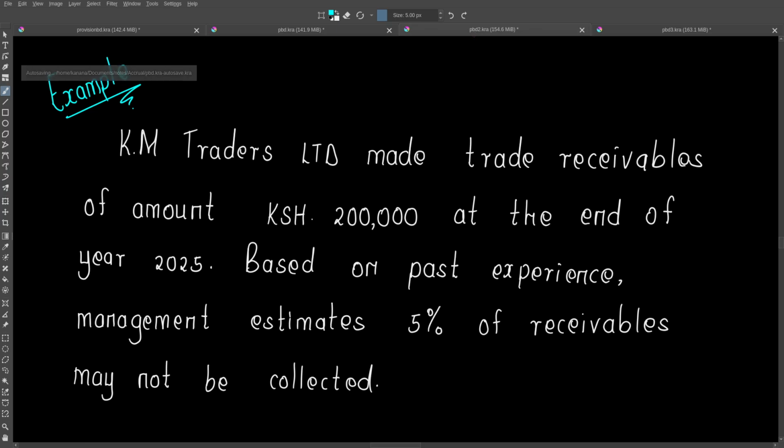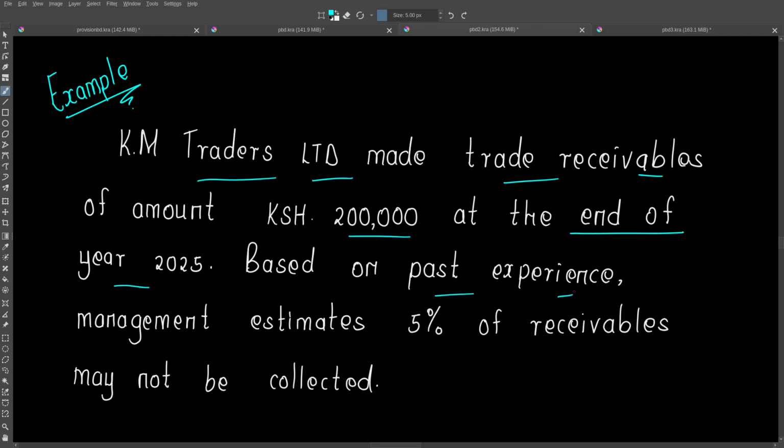The first example: we are told KM Traders Limited made trade receivables of 200,000 at the end of year 2025. Based on past experience, management estimated 5% of receivables may not be collected.